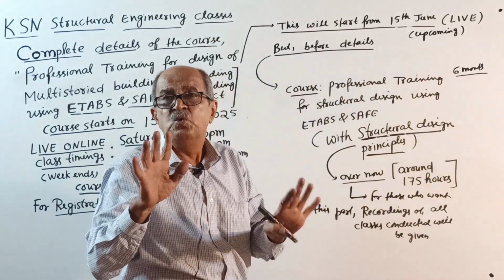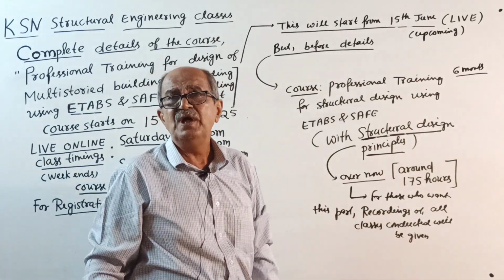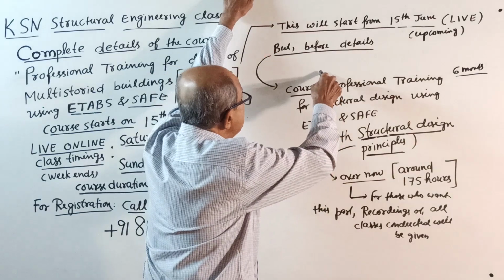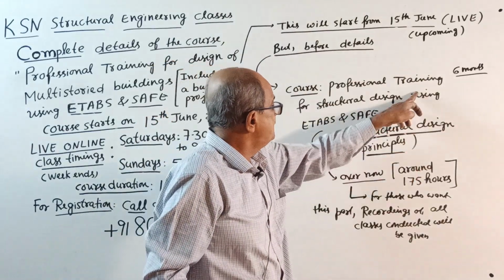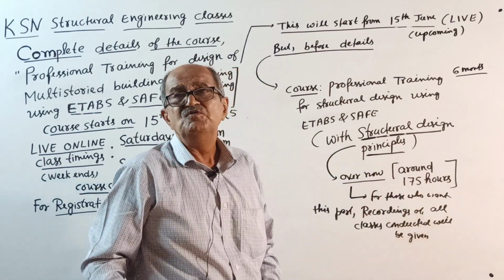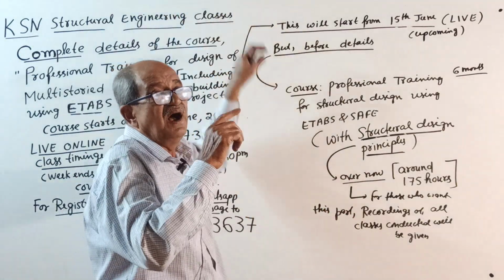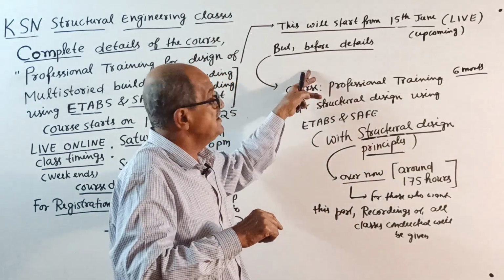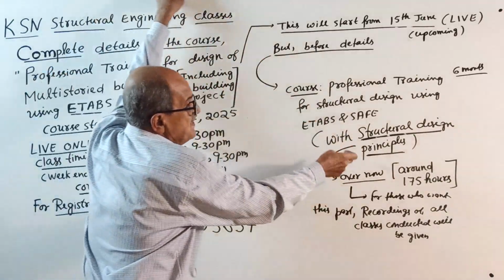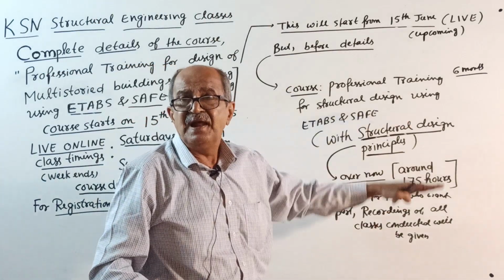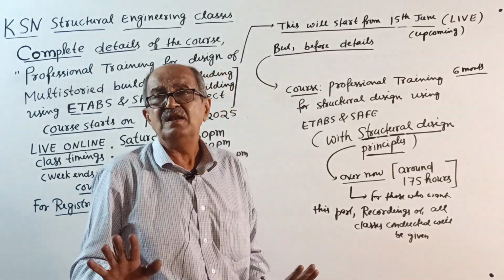Those who want more structural knowledge or control, to gain more and more knowledge so that they become good structural engineers, this is very much essential. So this will be given for them. But actually, I will tell you, this portion of recorded classes will be given at a reduced price. What fees I charged when I started the class was for the complete course, including the ETABS part and design. So for this 50% of the class that is over now, I will give it at a reduced price. Further, I can't tell here.